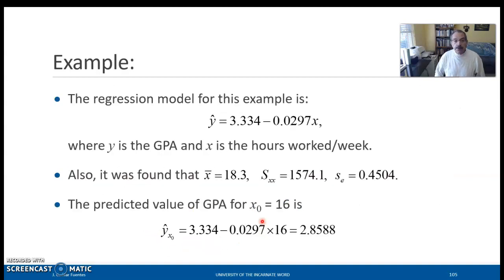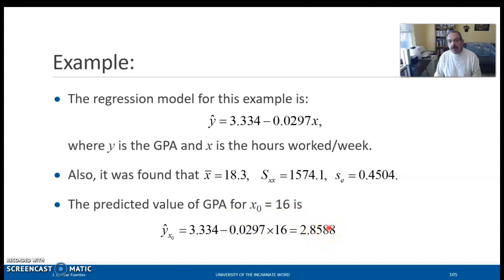Using the regression model that we already determined, we have these quantities that we already calculated: the mean, the sum of squares for the x squares, and the standard error of the residuals. And here is the prediction based on the model for 16 hours worked per week. So we see that the GPA is 2.8588.